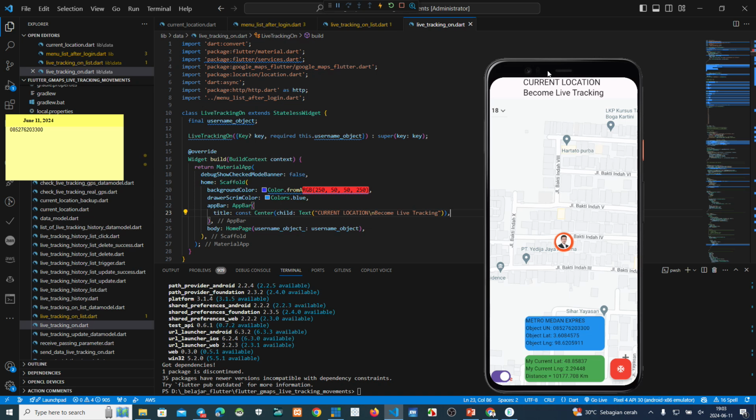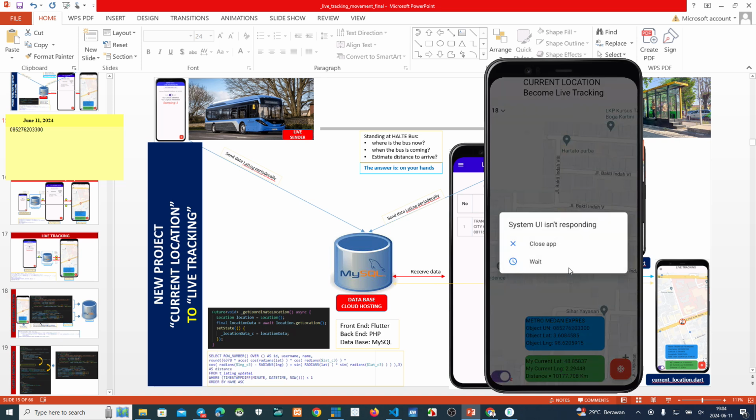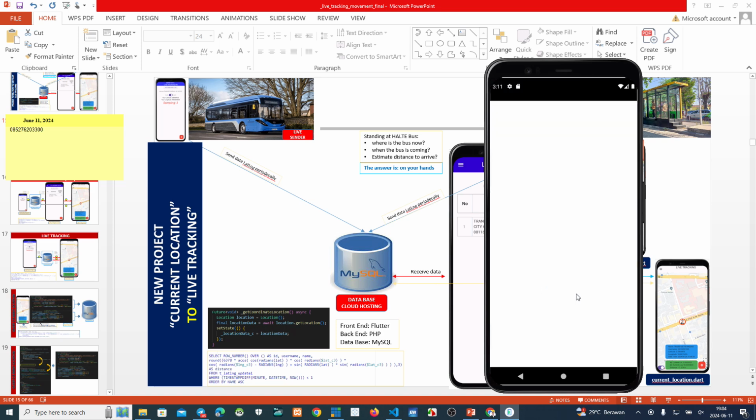Okay, if we make an APK and then install it on my smartphone, and then these guys go anywhere, we can see these guys will go from one point or one location to another location, like I have shown to you. This application will run like before.